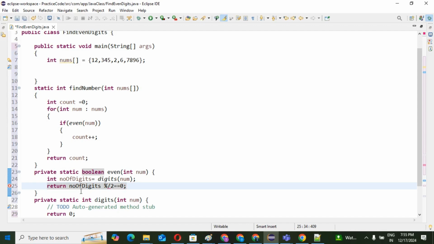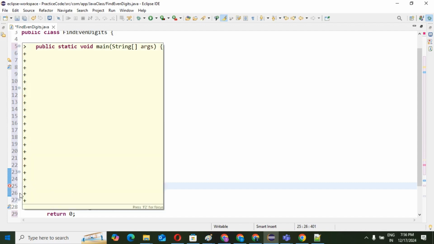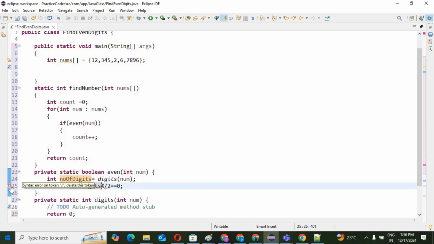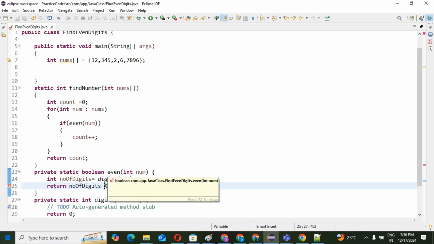If this number of digits modulo 2 equals 0, it is an even number, otherwise it is an odd number, don't worry.